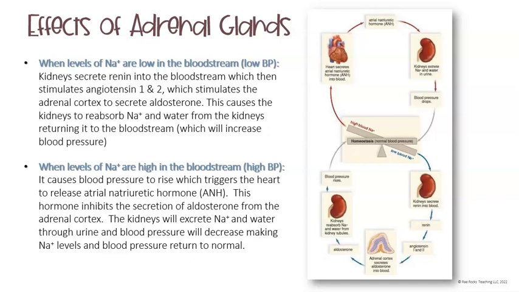This hormone will inhibit or stop the secretion of aldosterone from the adrenal cortex. The kidneys will then excrete or release the sodium and the water through the urine, and then the blood pressure will decrease, making the sodium levels and the blood pressure return back to normal.